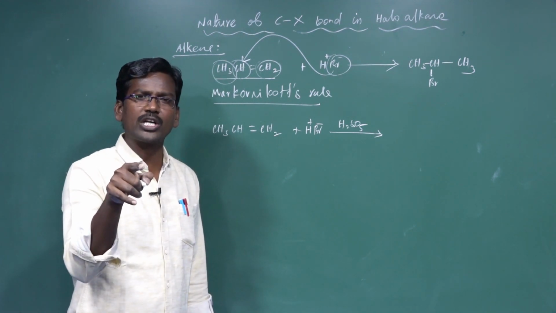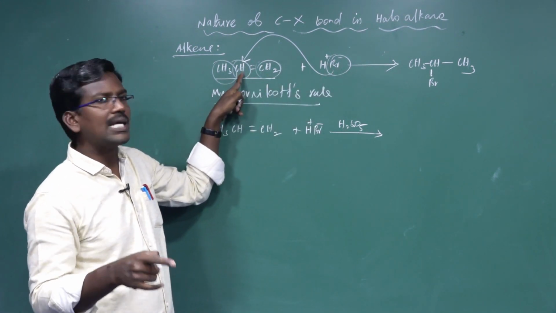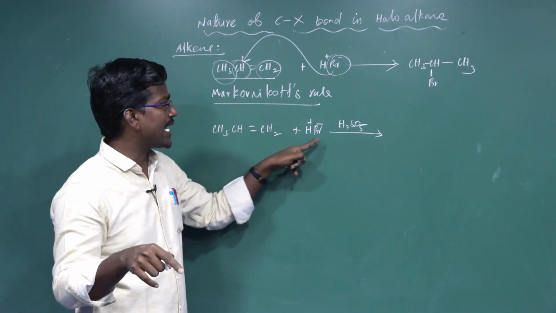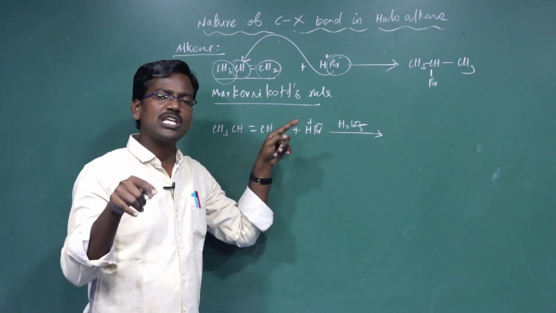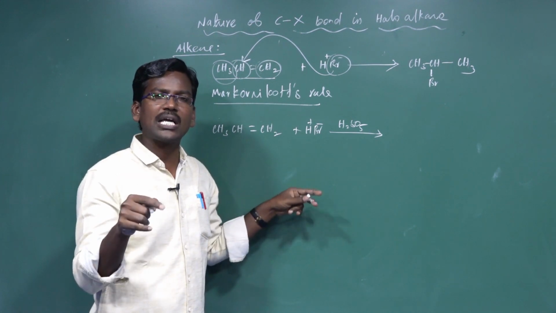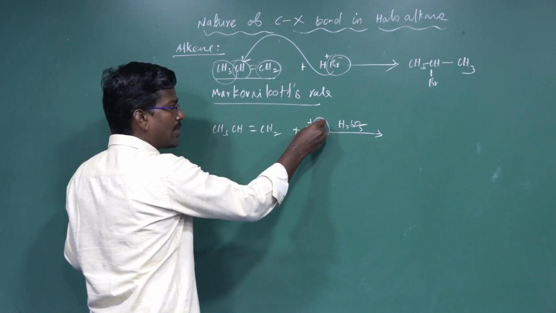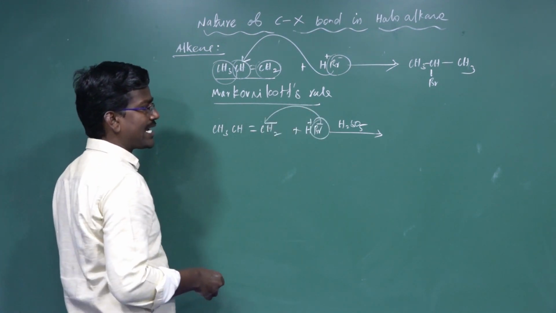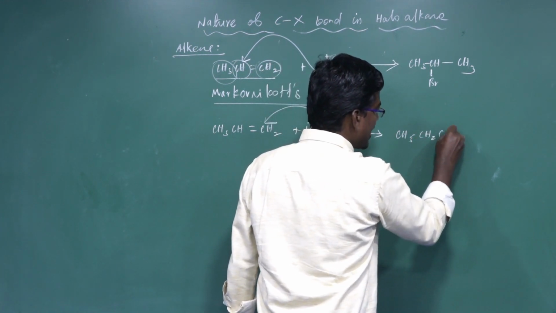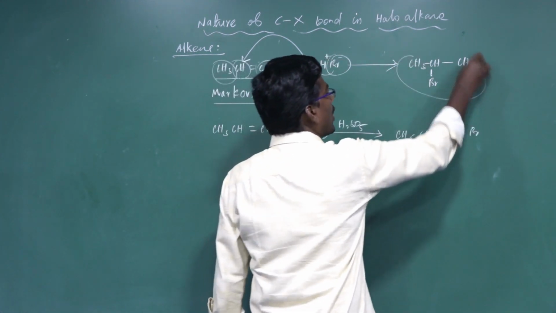What is the meaning of Markovnikov addition reaction? The negative part of the addendum attaches itself to the carbon bearing the lesser number of hydrogens; this is the Markovnikov rule. Here, by using peroxide compounds, the negative part of the addendum attaches itself to the carbon having the highest number of hydrogens. The Br- attacks the CH2 carbon to form CH3CH2CH2Br. By the Markovnikov rule, isopropyl bromide is formed.